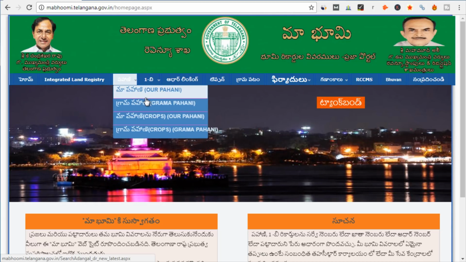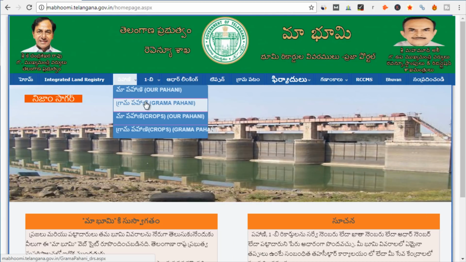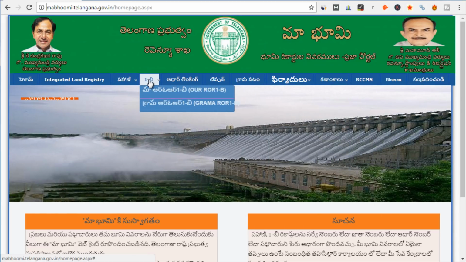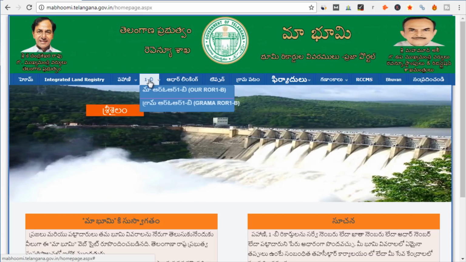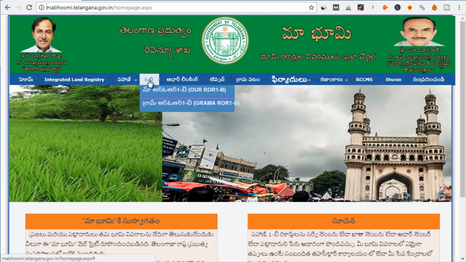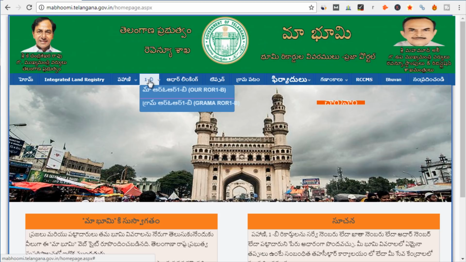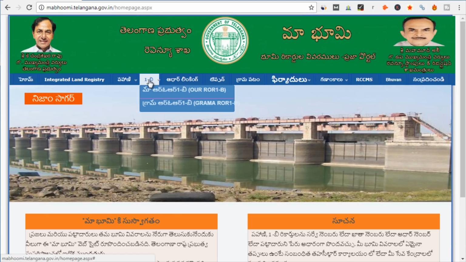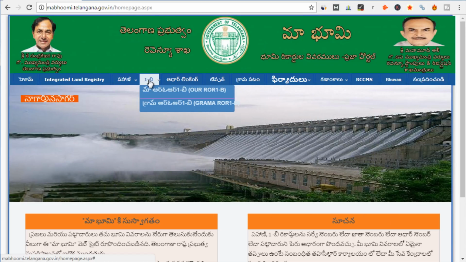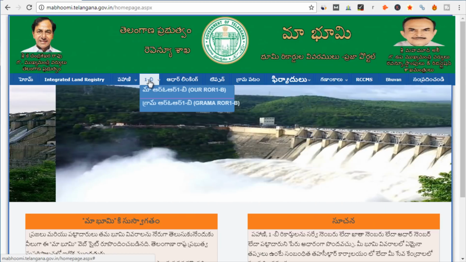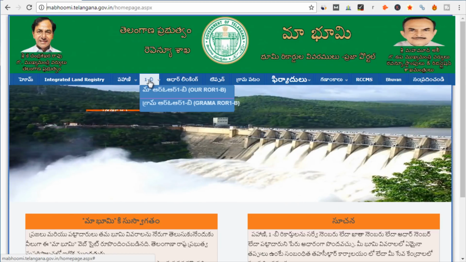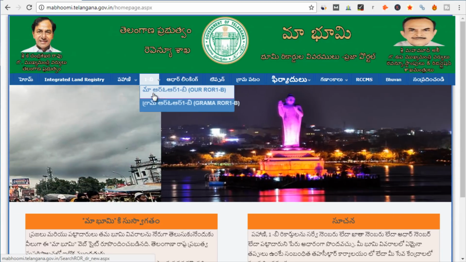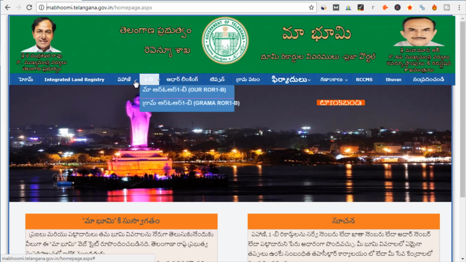And if you want to know the complete Pahanis of a village, then you have to go to Gram Pahani. Then another option is here which is called as ROR1B. ROR1B is Record of Rights. Now records of rights are for a particular owner, which means either an individual or a family, the kind of holdings they have in a particular village, which means if a family or an individual owns 5 different lands or 5 different survey numbers, all those details will be reflected in one particular document. So those details can be found out from here. So now let's look at all these details.